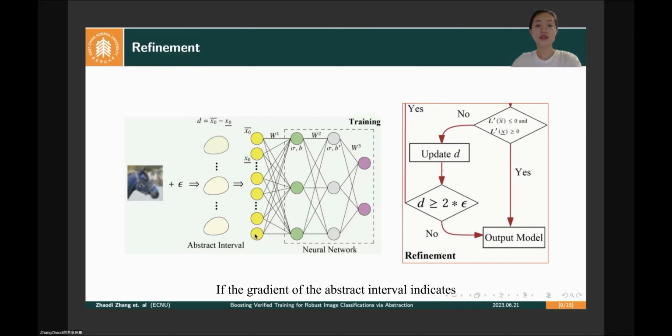If the gradient of the abstract interval indicates that the interval should be longer, then the algorithm is terminated and outputs the model. If the gradient indicates that the interval should be shorter, the abstraction granularity is reduced and the model is trained again using the new abstraction granularity.